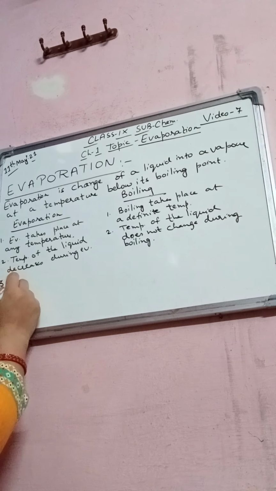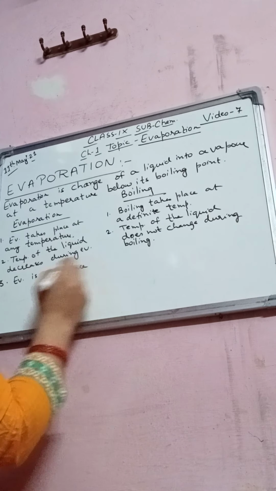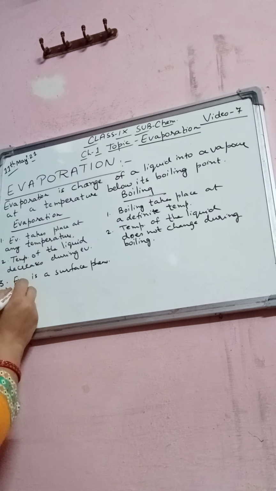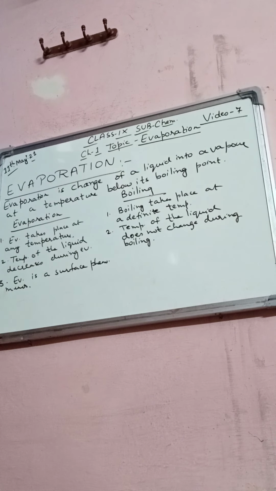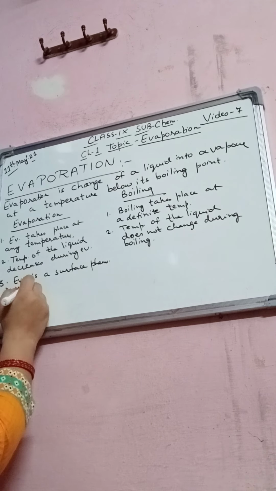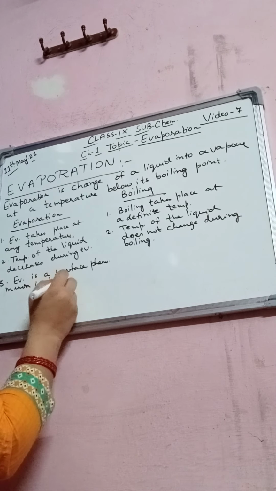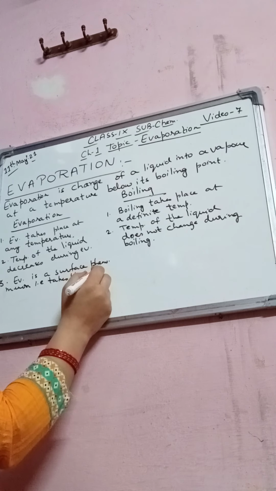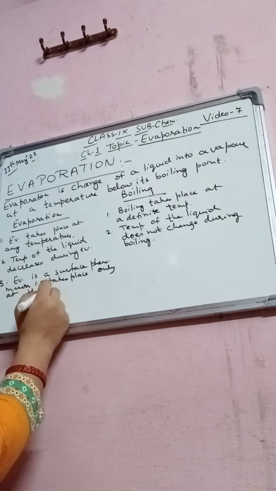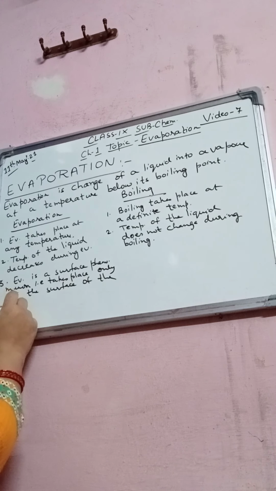So you will write here, evaporation is a surface phenomenon, that is, it takes place only at the surface of the liquid.